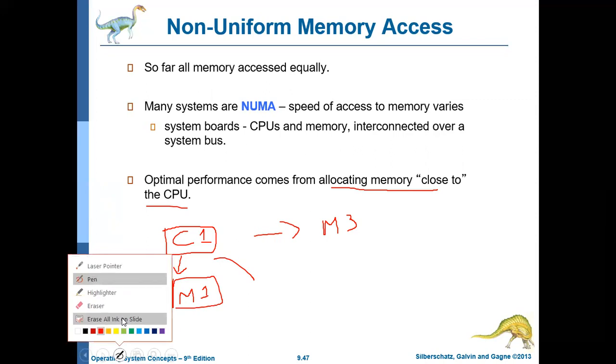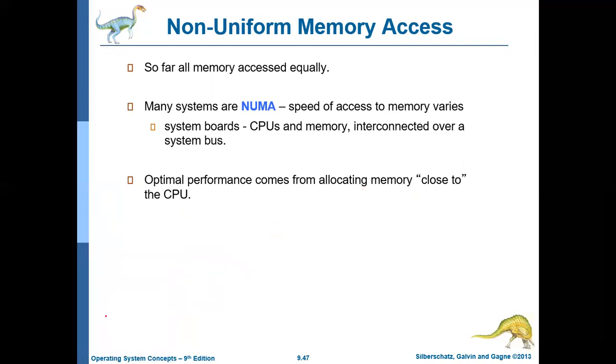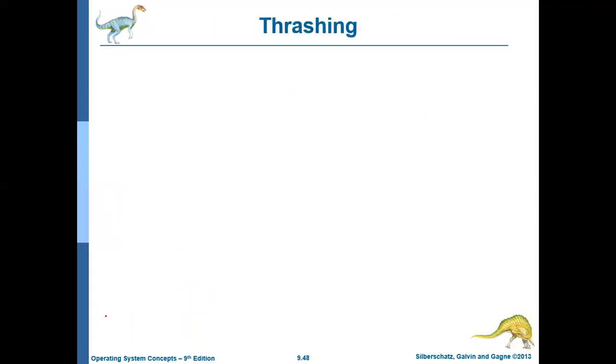So basically we are discussing the memory management unit, right? Virtual memory is also a part of memory management. In that context we are discussing this. If memories are distributed over multiple boards, that may also affect the performance of memory utilization, or the speed. Fine. So the next concept we will be discussing is thrashing. So what is thrashing?